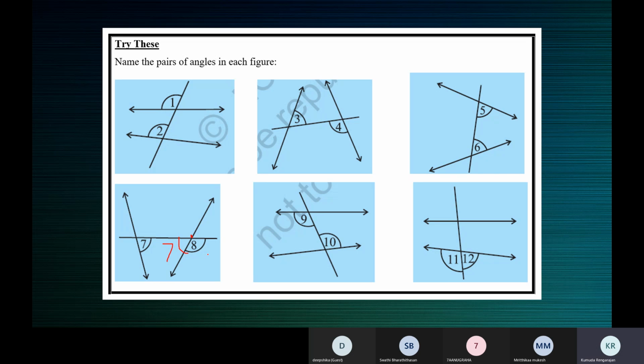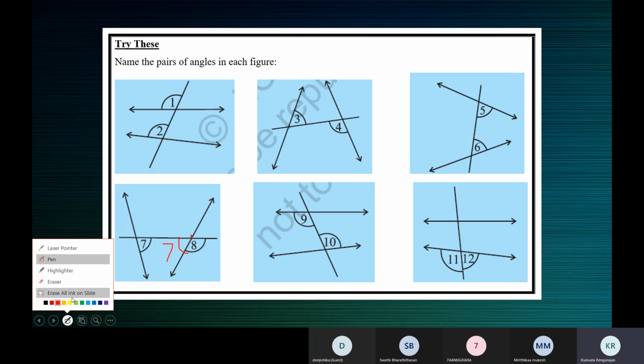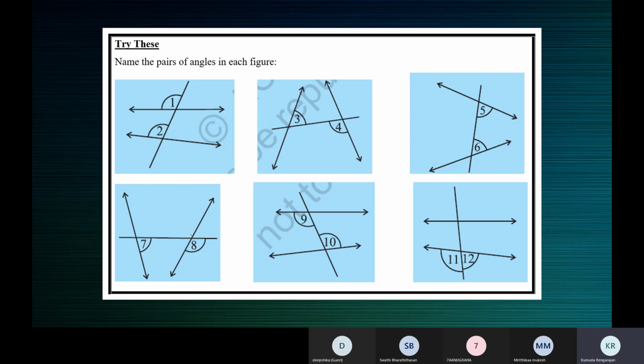Now 7 and 8 form a linear pair. Or if I call this 6, then 6 and 8 form a linear pair. They have the same vertex. Angle 6 plus angle 8 is equal to 180.